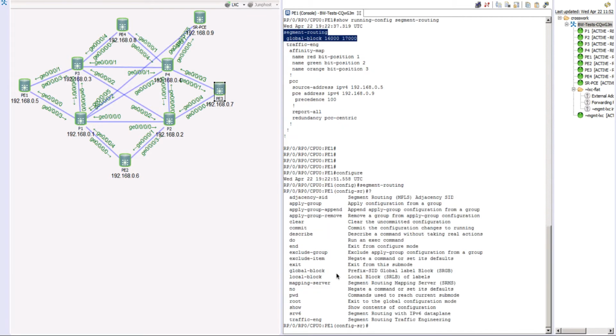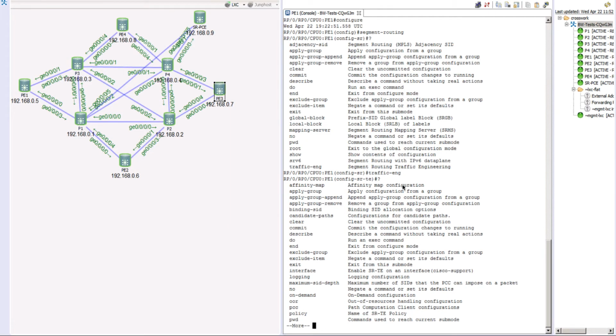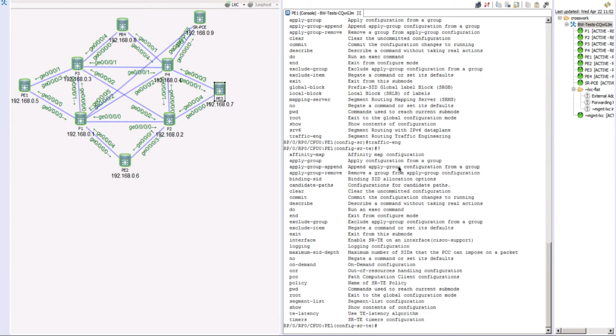And what are we working with this time, guys? We are working with traffic engineering. So now we go into the traffic engineering sub-configuration mode. We'll go traffic engineering. There are quite a few things that we can configure here. The very first thing for a policy, if you recall from the previous episode, is that a policy has one or more candidate paths, and each path can have a different preference.